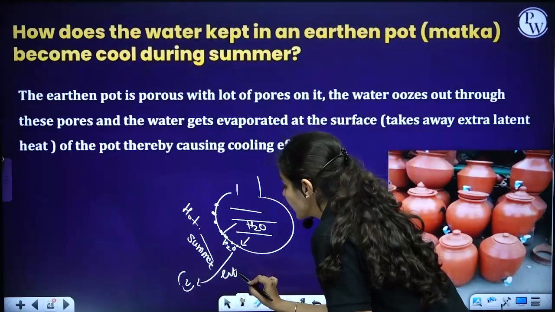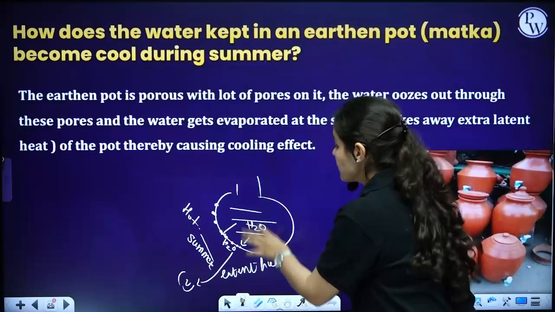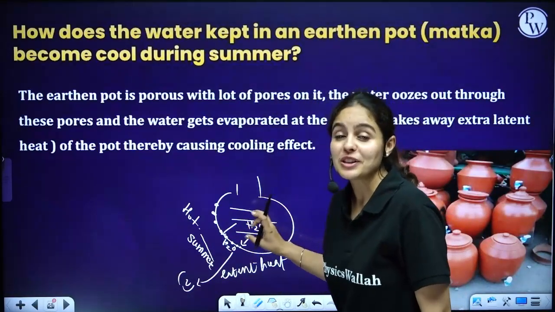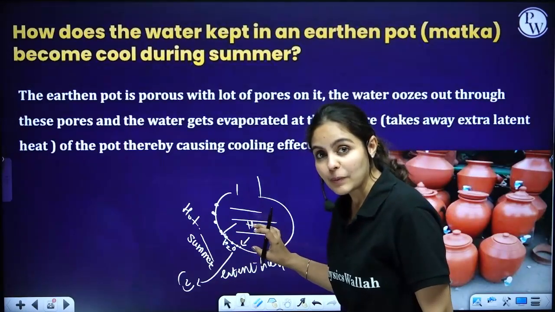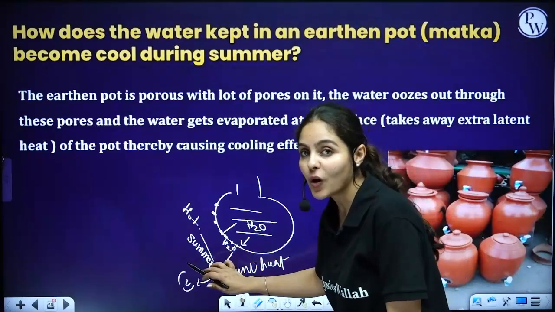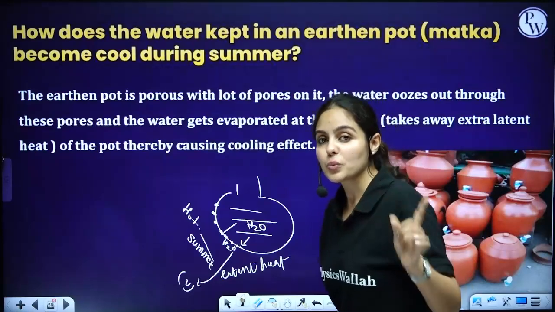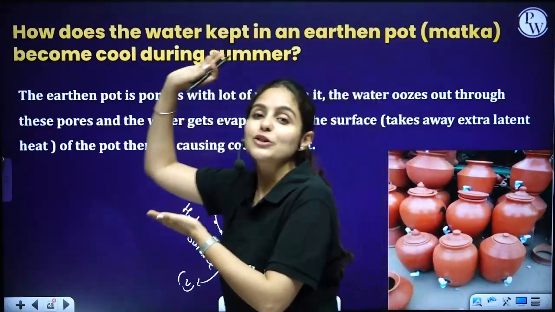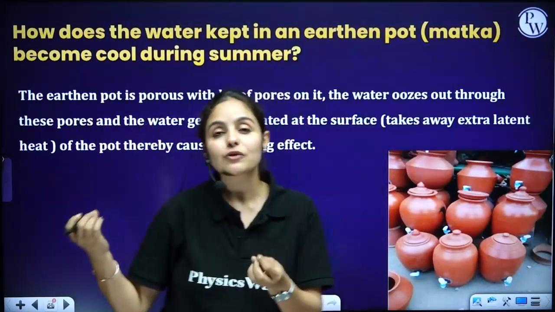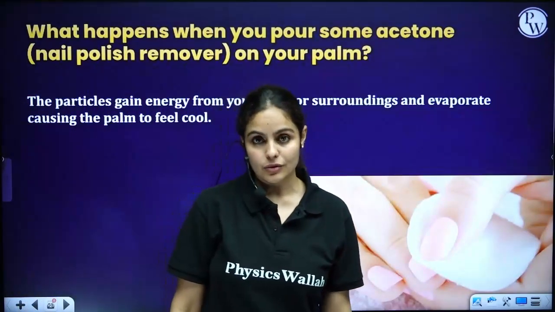So that takes away the latent heat present in the water of the earthen pot and vaporizes, and at the same time it leaves the water feeling cooler. So what is happening? I'll explain one more time. Water on the surface, as it comes in contact with the hot surroundings, starts vaporizing, converting from liquid to vapor state, takes away the latent heat of vaporization, takes away that extra heat from the water and makes it feel cooler.